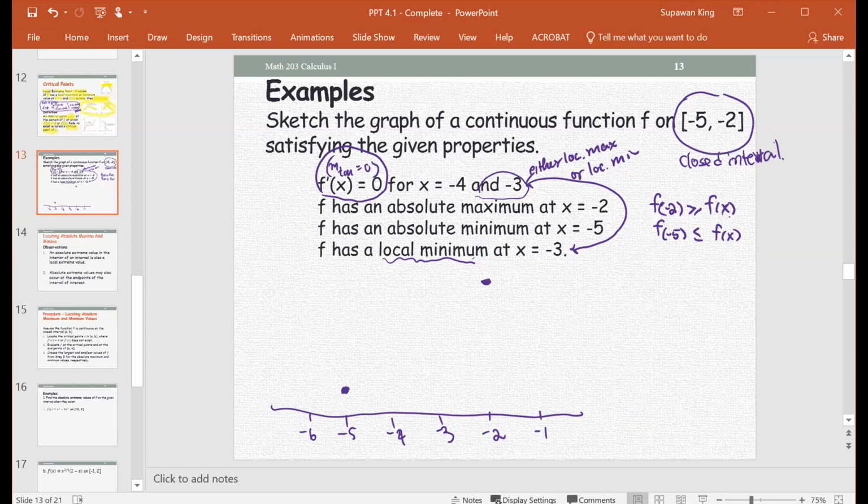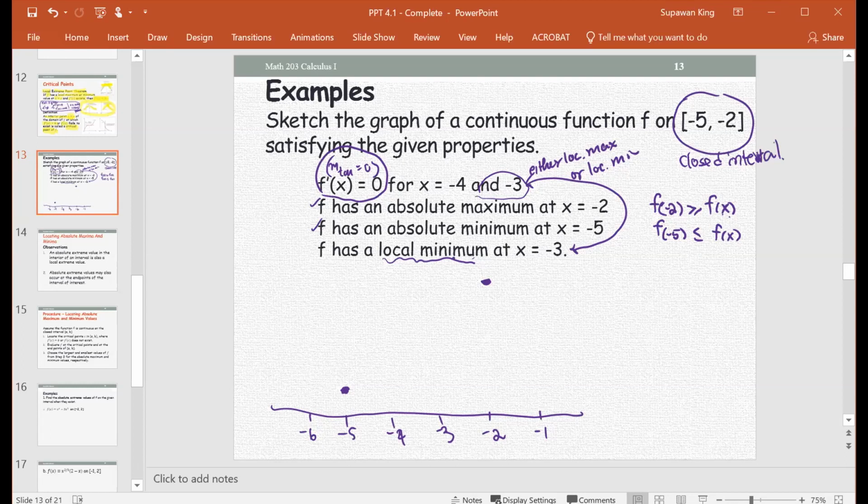So the graph will not be below or above the points at -5 and -2. Alright, so absolute maximum, absolute minimum. And for the local at -3, local minimum, that means this is an interior point minimum, not the overall minimum. The overall minimum is already told to be at -5.